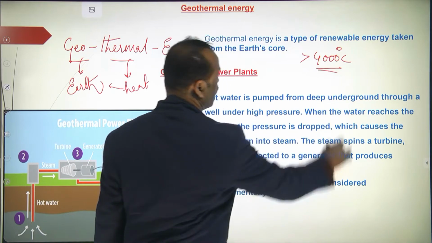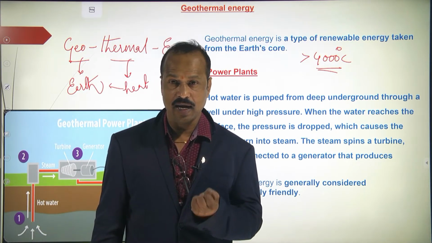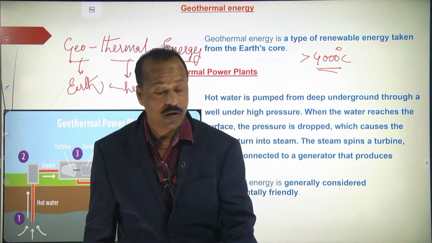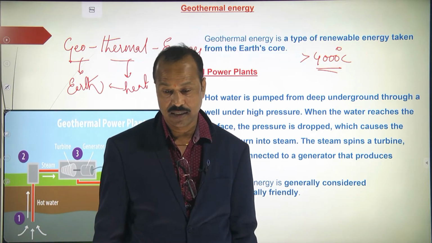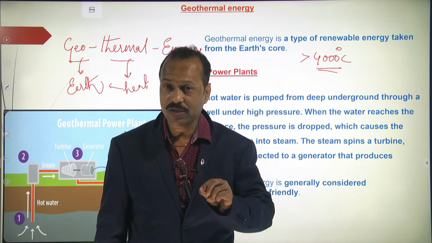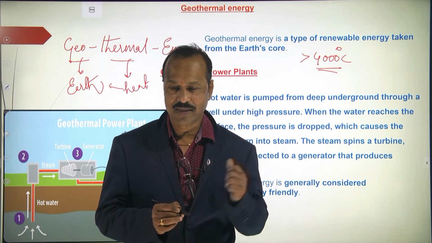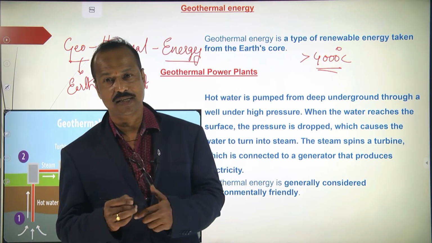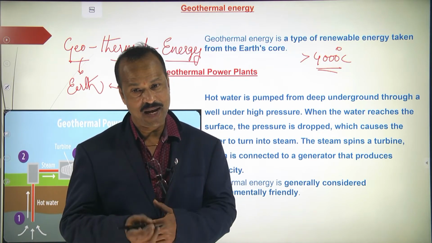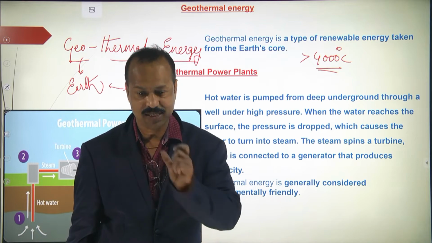At 100 degrees Celsius water will boil, you know that. But what is the temperature inside the earth? 4000 degrees Celsius. So it is a very high temperature. Now this heat energy which is present inside the earth is used to convert into electricity. So this energy is called geothermal energy. Is this clear to you?